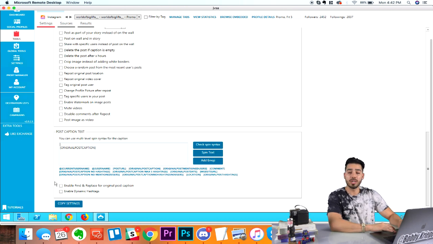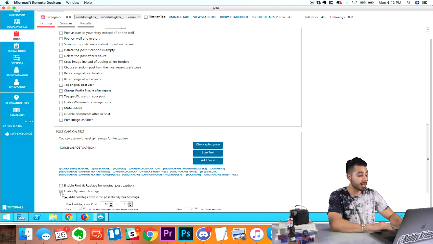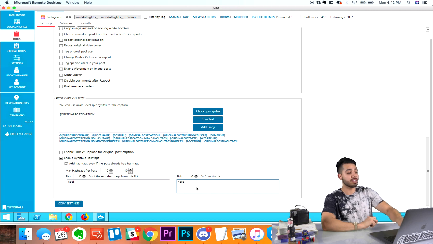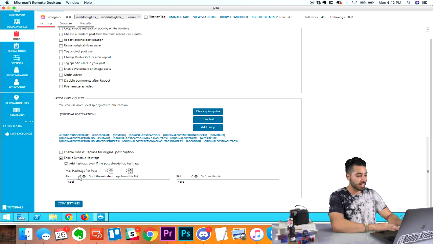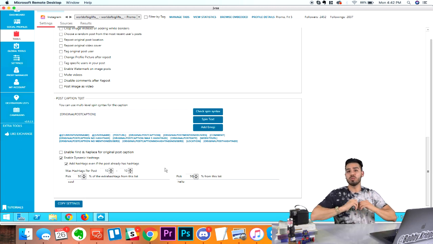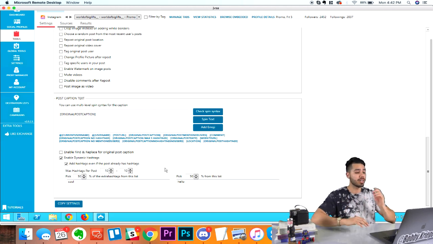Now, really quickly, you can also enable dynamic hashtags. So this will automatically add hashtags to the end of this post. So for example, hashtag cool, and then hashtag hello. And you can see there's two boxes here. So if you type in 50 hashtags here and 50 hashtags here, and then you put a number like 50% and 50%, it'll pull 50% of hashtags from one and 50% from the other. This is really cool if you want to always have random hashtags and you want to mix and match and reach a larger potential audience. So there you go, that's hashtags.